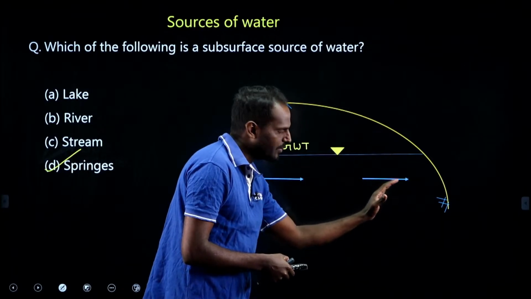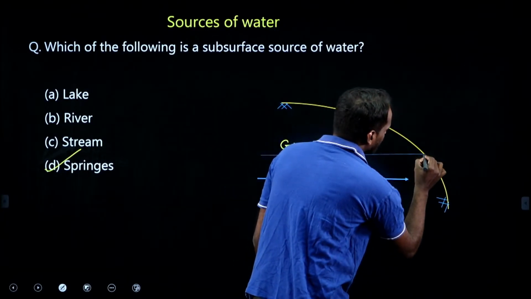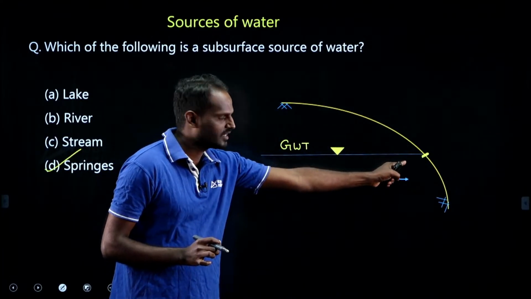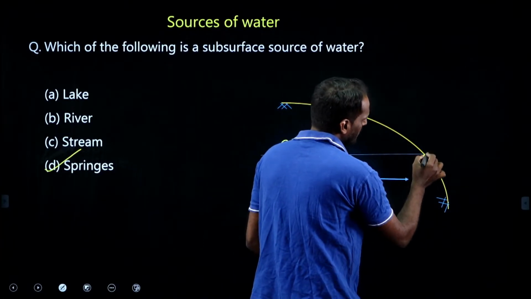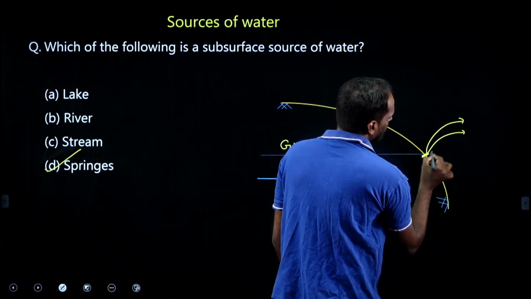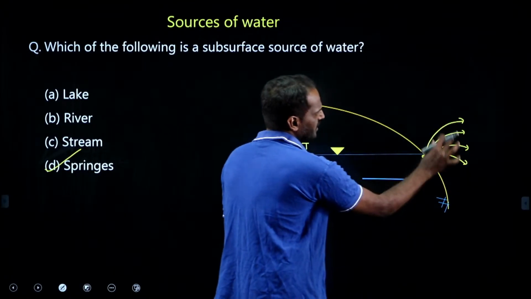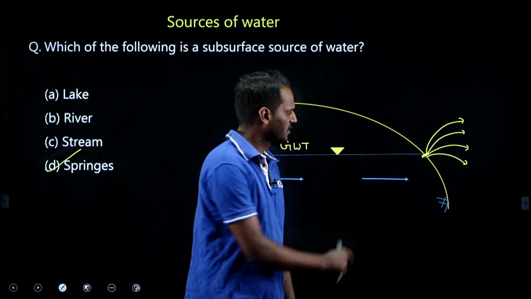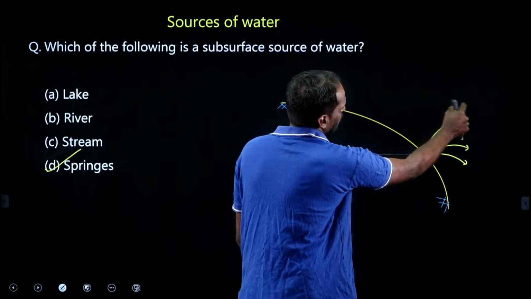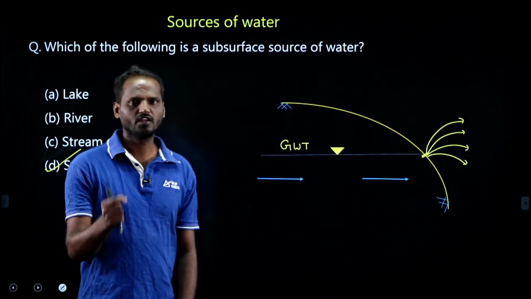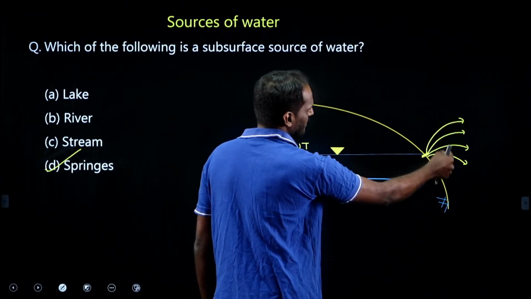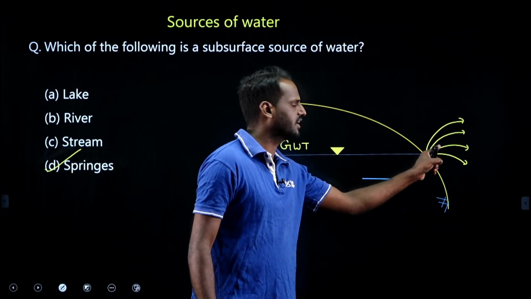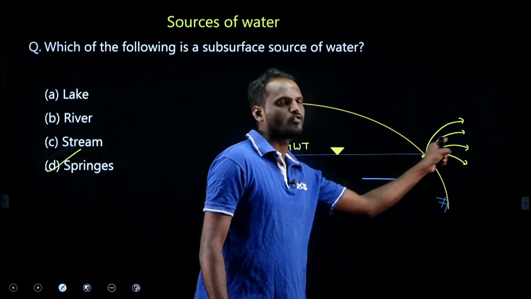This water is under tremendous pressure. Due to this tremendous pressure, the ground got punched here. A small tiny opening happens due to this tremendous pressure. Once the ground got punched, water oozes out of that punch like this. This we call a spring, right? This is what? Groundwater table. This is a subsurface source, right? When this phenomenon happens, the water oozes out of that particular tiny hole. That we call a spring, right? A spring indicates outcropping of the groundwater table. The spring indicates natural outcropping of this groundwater table, right?